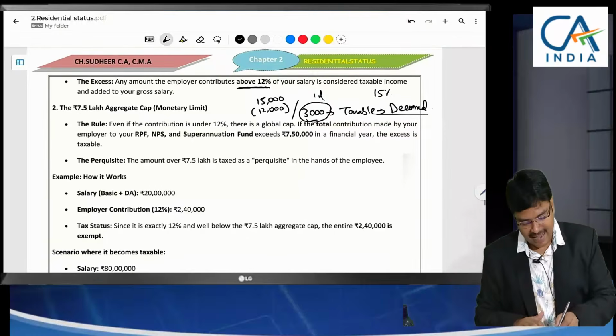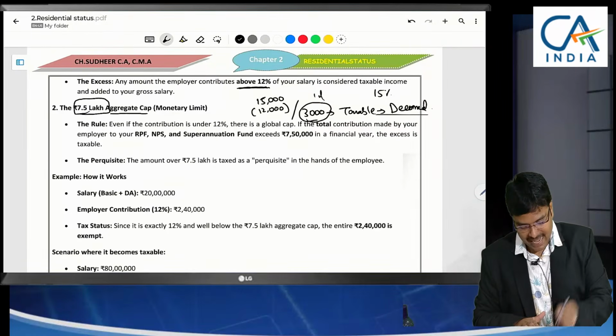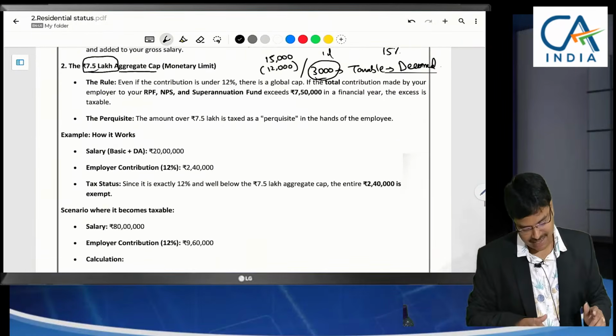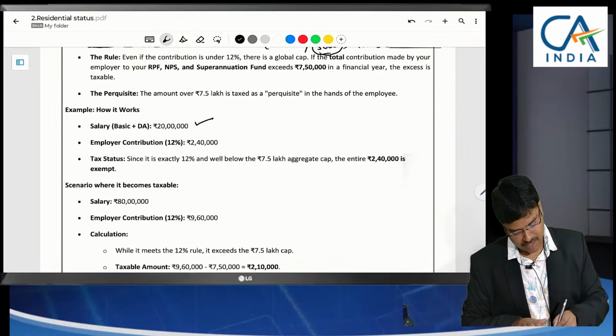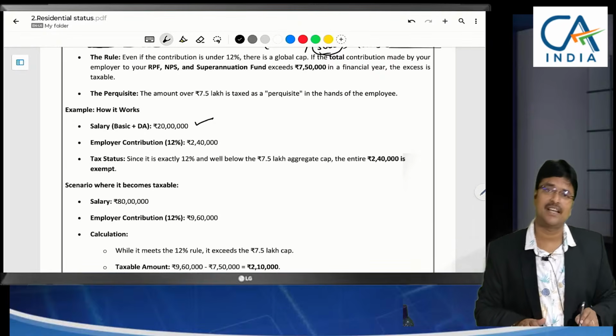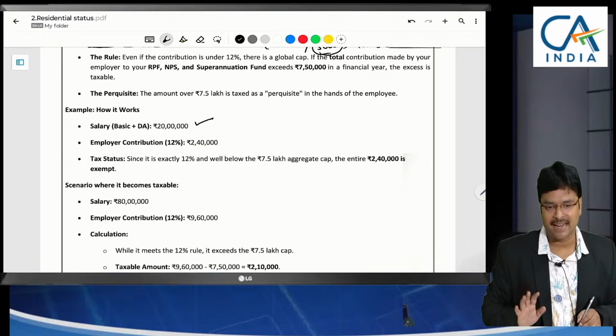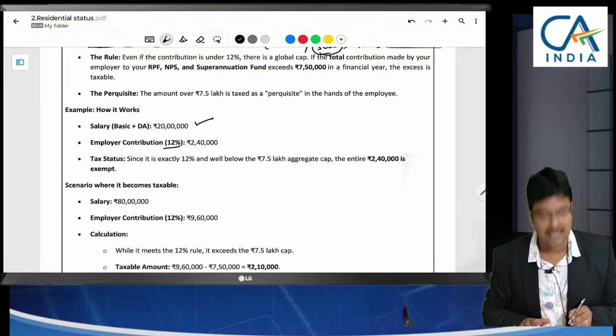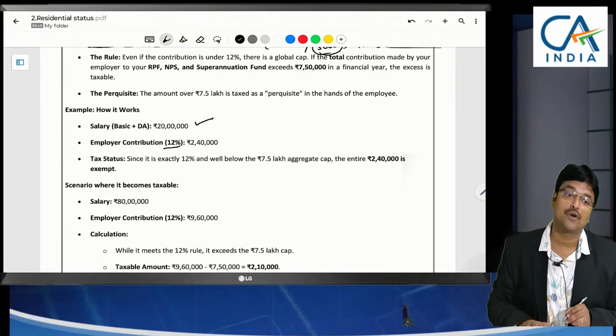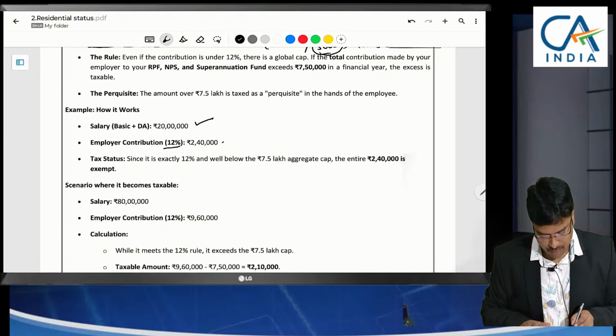Another aggregate cap of 7.5 lakhs is fixed. Let us see an example. Basic salary is 20 lakhs, basic plus DA. There is no commission or fixed percentage of commission. Basic plus DA is 20 lakhs. Let us continue. Employer's contribution is 12%. So that is 2,40,000.